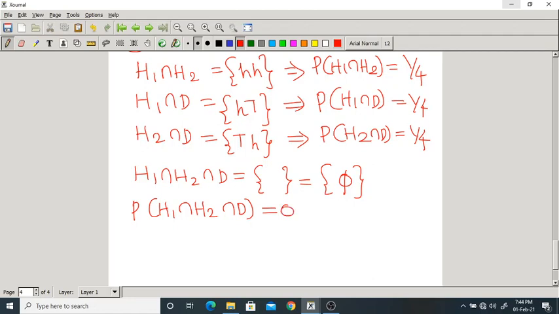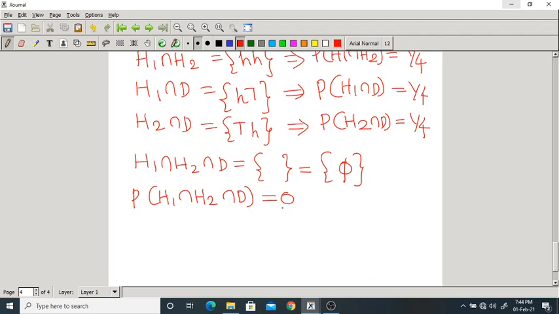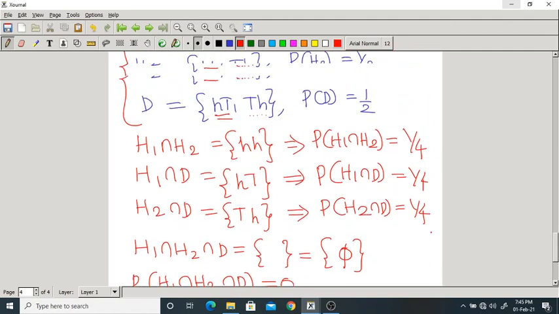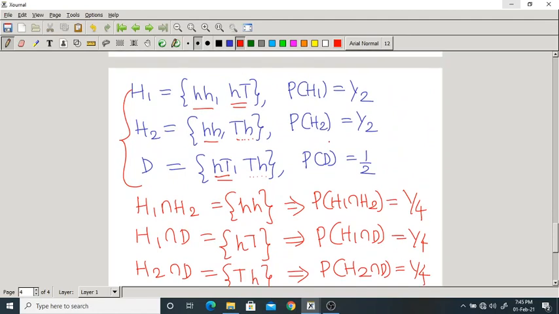Probability of the empty set, or null set, is 0. Now I can write the following: the probability of H1 intersection H2, that is 1 by 4, is also equal to probability of H1 into probability of H2. What is that? 1 by 2 into 1 by 2. Just verify: probability of H1 is 1 by 2, H2 is 1 by 2, D is also 1 by 2.